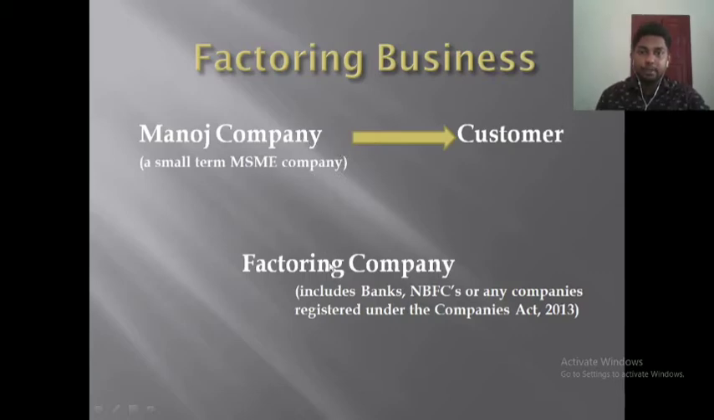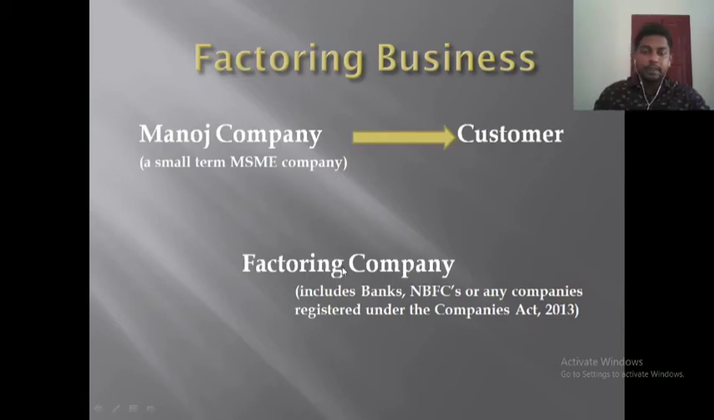So if that Manoj company takes that invoice and approaches the factoring company, at that time the factoring company will accept that invoice, and this factoring company will take some commission, and they will give the amount mentioned in that invoice. And after that, the deal between Manoj company and the customer is over. Now the new party, that is the factoring company, and the customer come to the deal. The factoring company already settled that invoice amount to the Manoj company.